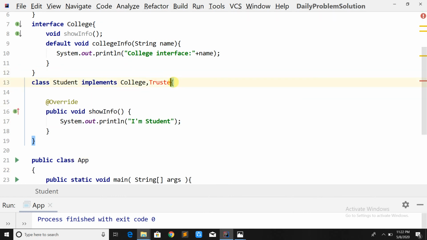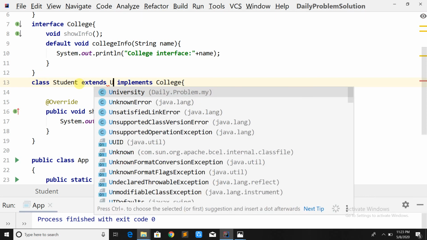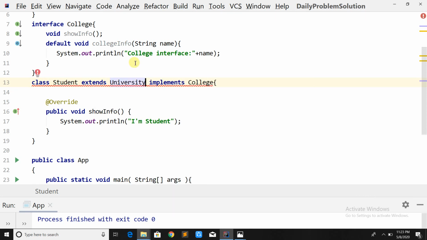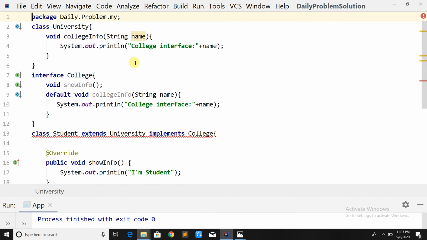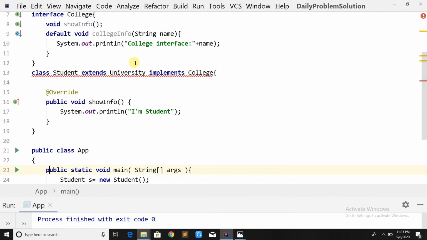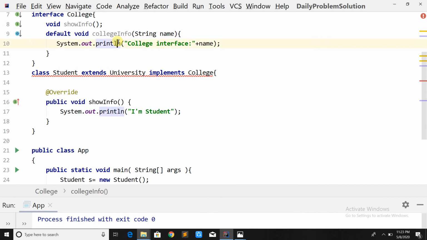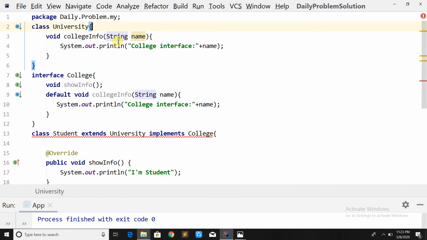Then this student class extends the university class and implements the college. Right now, what is it trying to say?